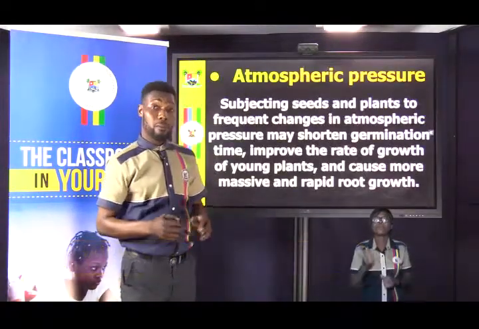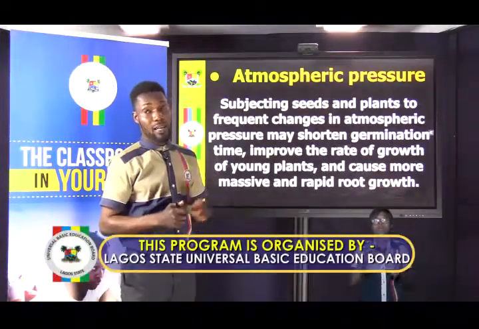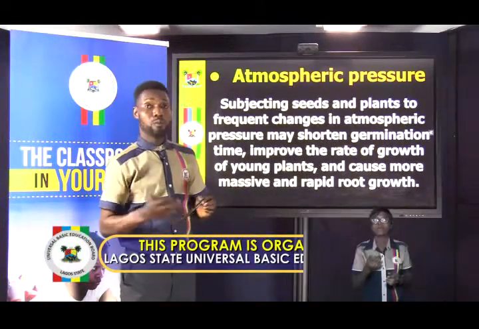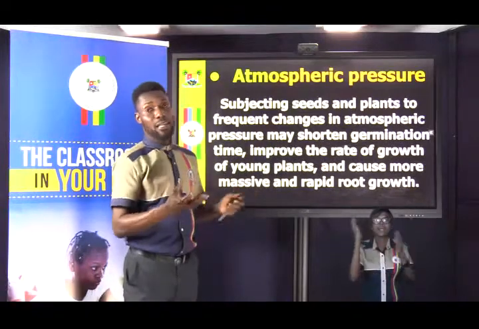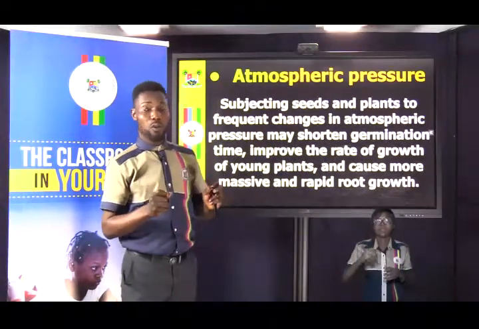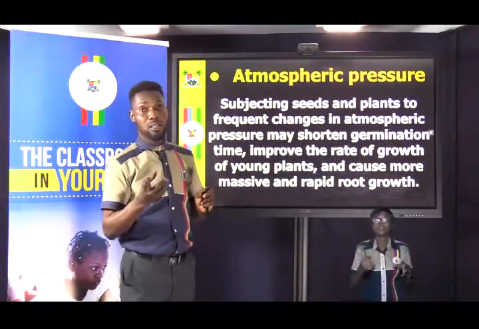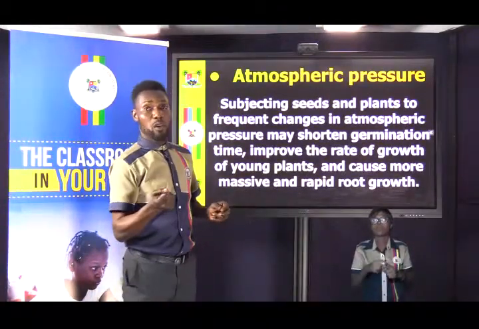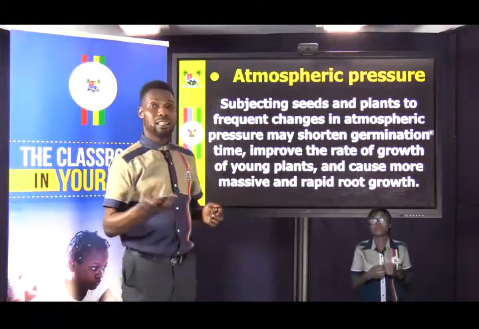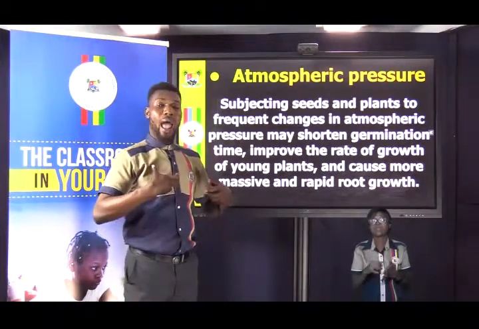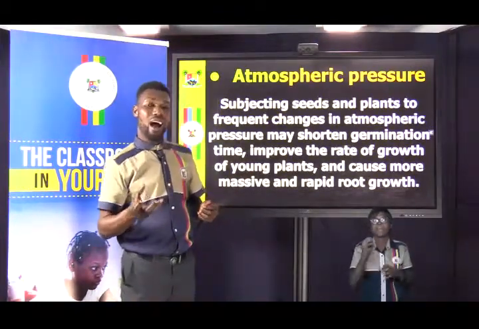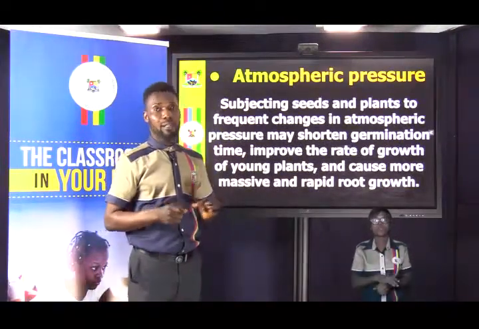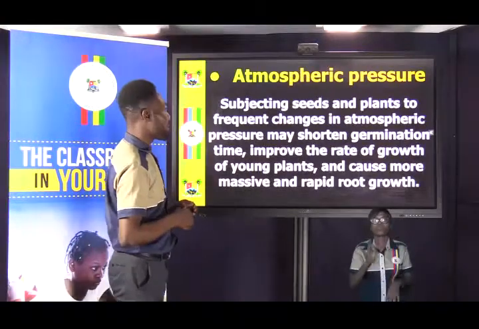Talking about humidity, like I said, it is the amount of moisture in the air. I told you the plants need adequate air. When it's too much, it is a problem. If it's not adequate, it is another problem. Likewise, talking about the moisture of the air, it has a certain level that will help the plant to grow very well. And if it is not up to that level, it will also affect the growth of the plant negatively.